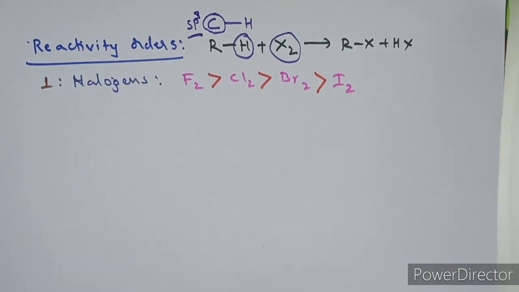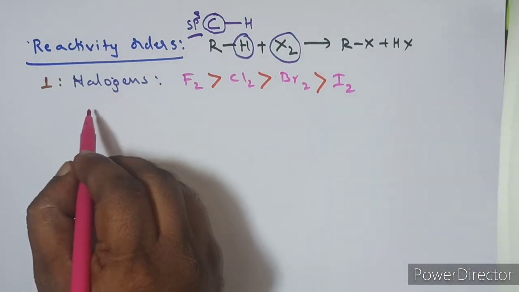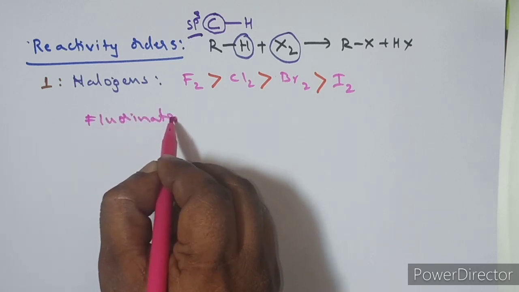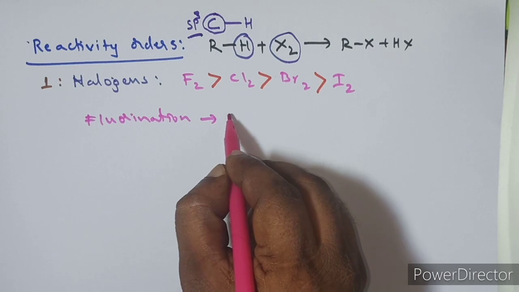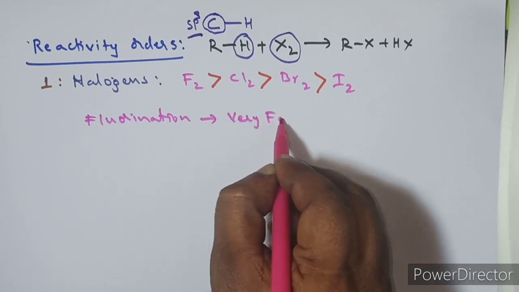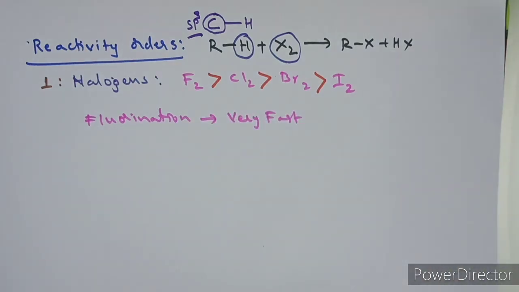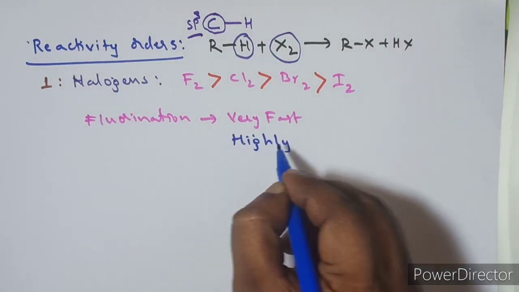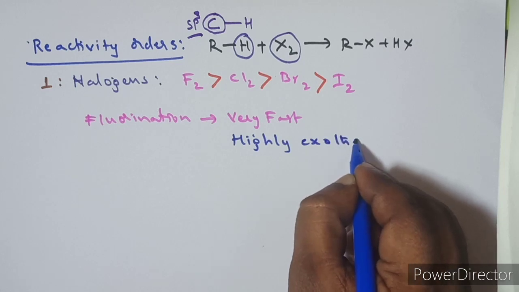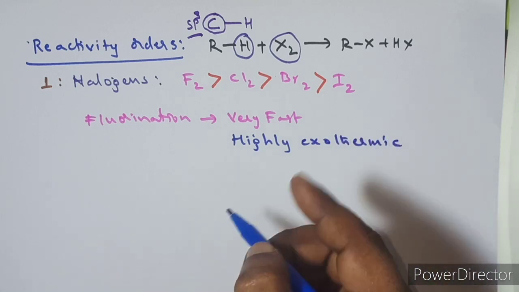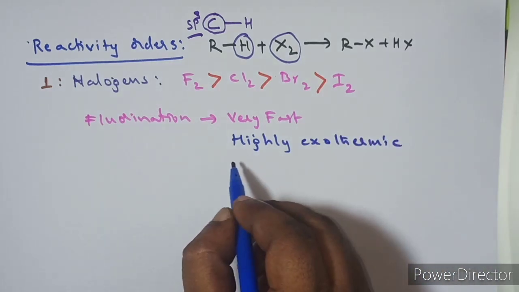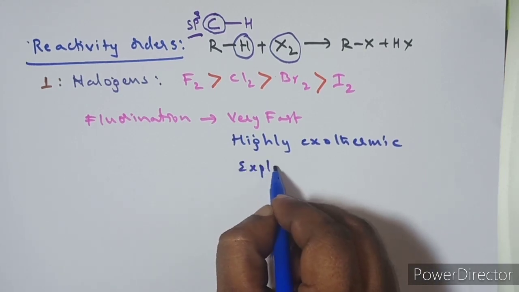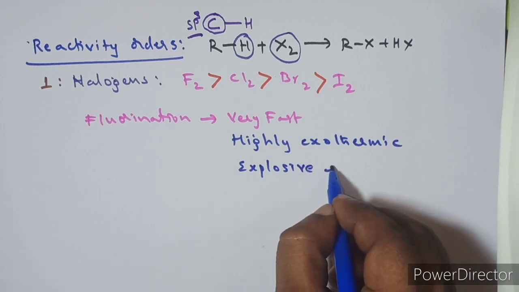The reaction with fluorine is called a fluorination reaction. Remember, fluorination reactions are very fast and highly exothermic reactions. It means a very high amount of heat energy will be released, and it causes an explosion. So it is an explosive reaction.